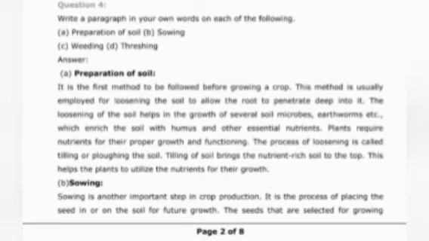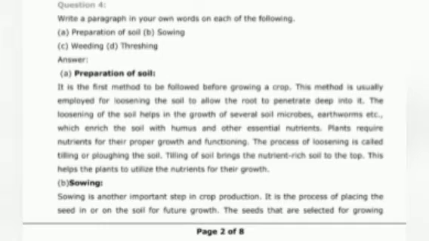Now the fourth question: write a paragraph in your own words on each of the following. You have to write a paragraph, that is, like a short note. First is preparation of soil. What does preparation of soil mean? It is the first method to be followed before growing a crop. This method is usually employed for loosening the soil to allow the roots to penetrate deep into it.